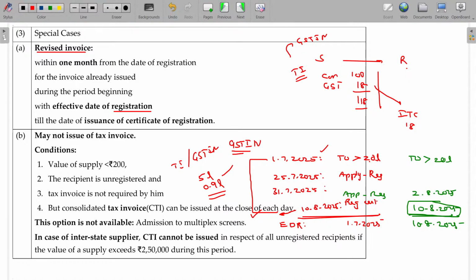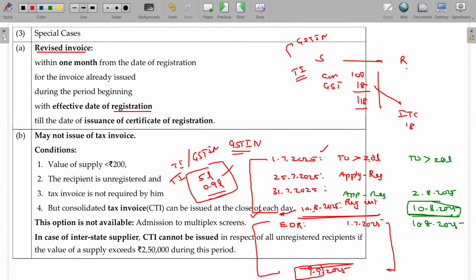The problem arises. In this case, you issue some dummy bill. Once you get the registration number, within 30 days from that date, 10/8, 30 days means here 21, another 10, 9th September, within this date you can issue a fresh tax invoice for this.